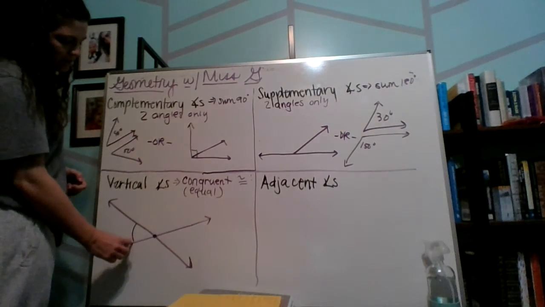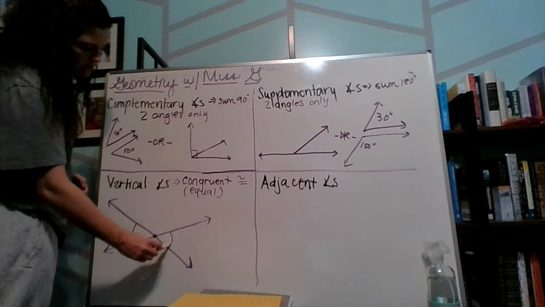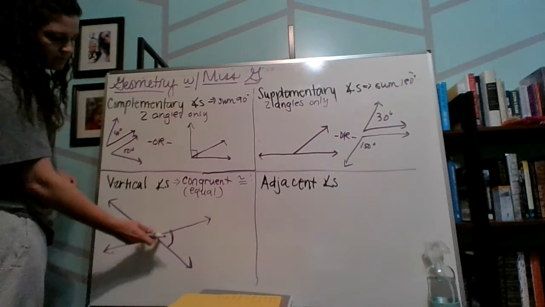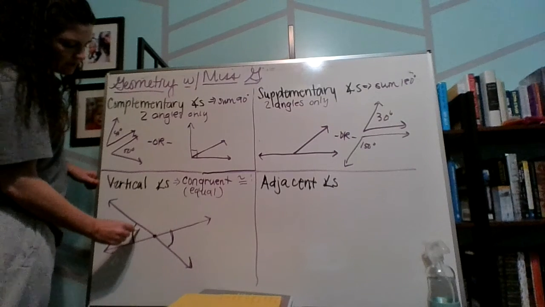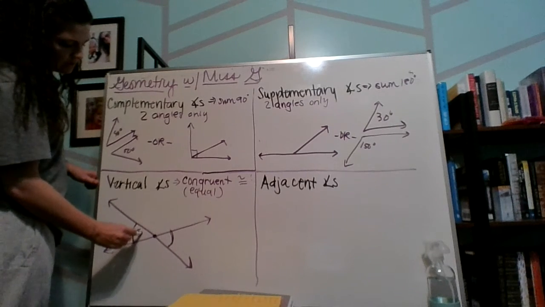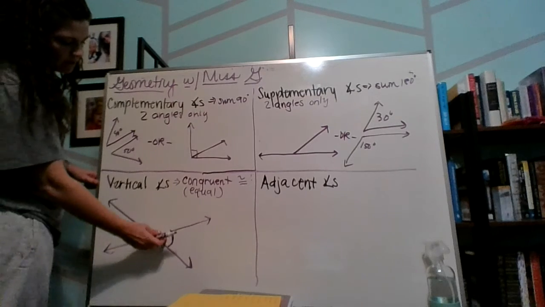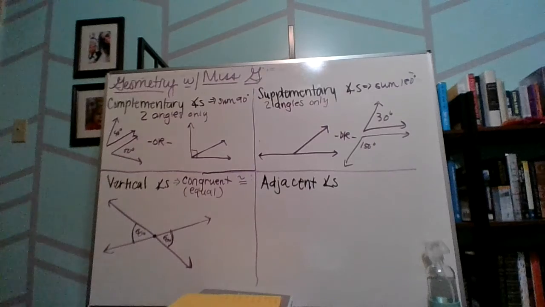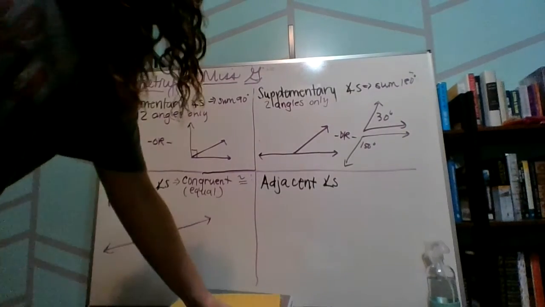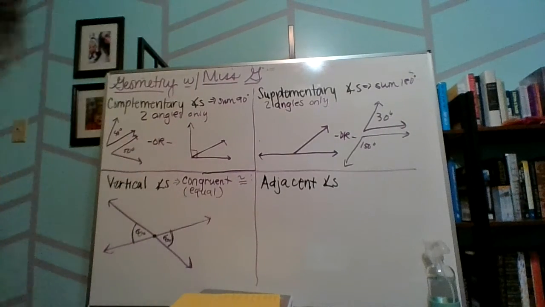So if we look here, we have this angle is congruent to this angle. If this angle right here is, let's say, 60 degrees, then this angle right here has to be 60 degrees. Now remember, every time that we make intersecting lines, we actually have 4 angles that are formed there.